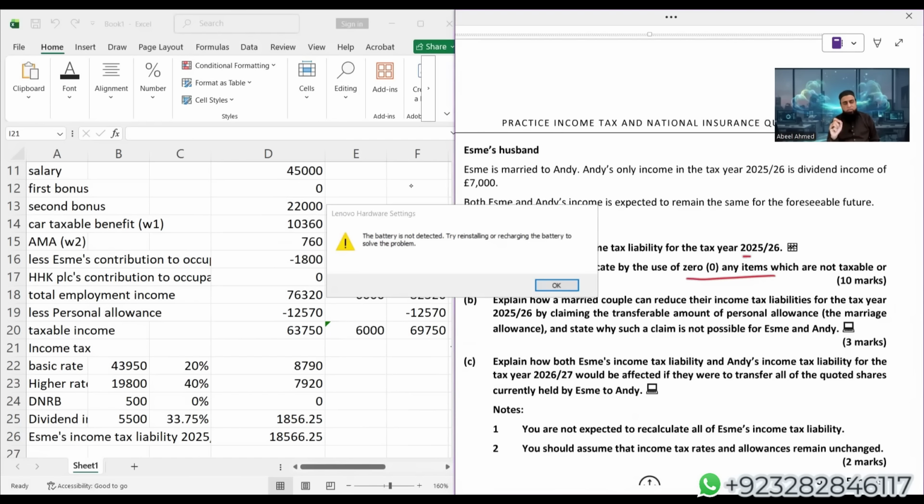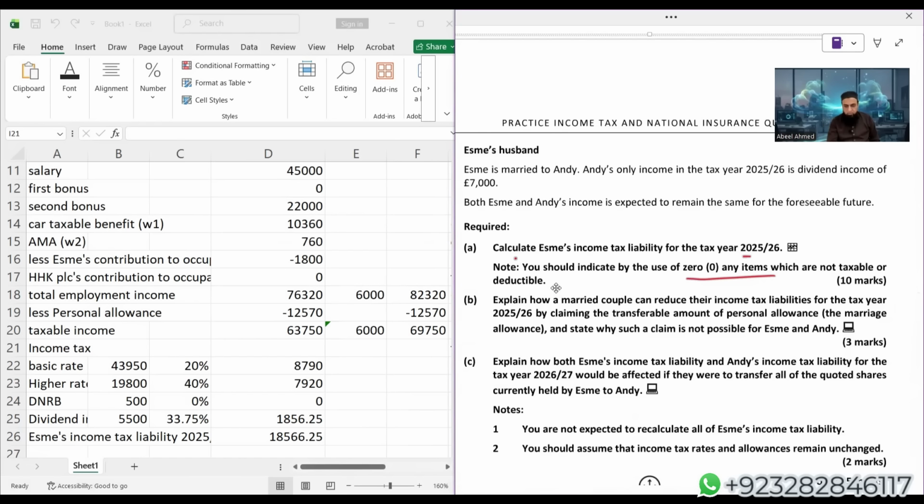First line which you have to write is that one spouse can transfer £1,260 of his personal allowance to another spouse. Logically, ESME should transfer £1,260 to her husband. By doing this, income tax liability will be reduced by 1,260 multiplied by 20%, which is £252.